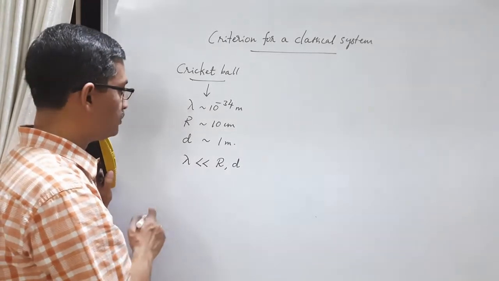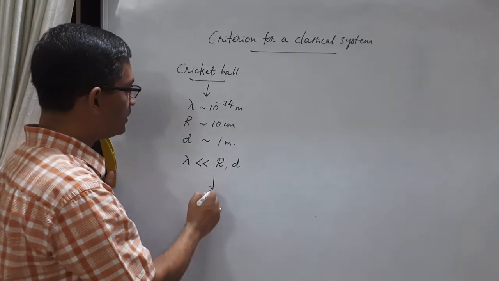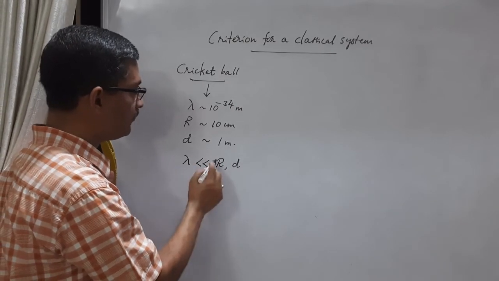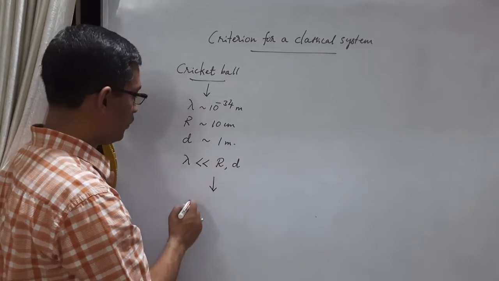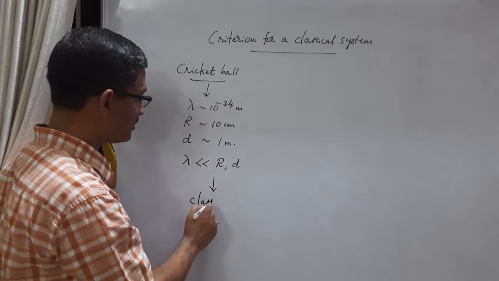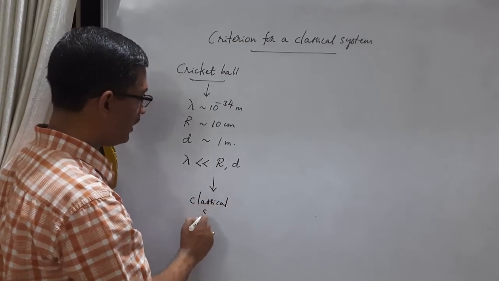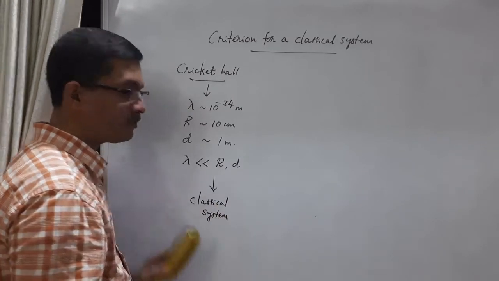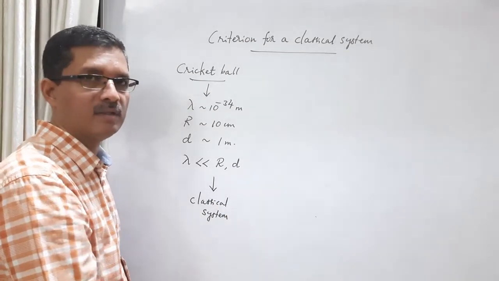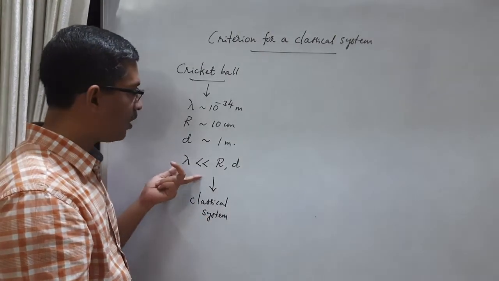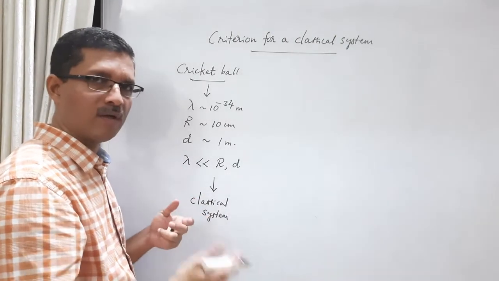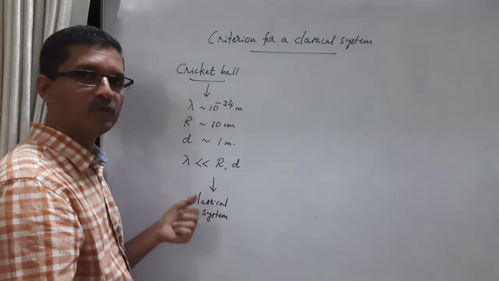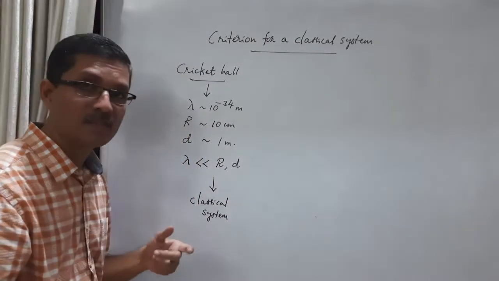In such a case, if lambda is very small compared to the size of the system or the dimension of its environment, we can treat it as a classical system. An approximate treatment is sufficient. That is the idea. Even though it is a quantum system, we don't have to worry about its wave nature because it is negligibly small. So we can treat it as an approximately classical system. We can treat it as a particle.